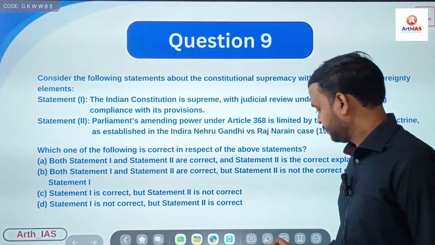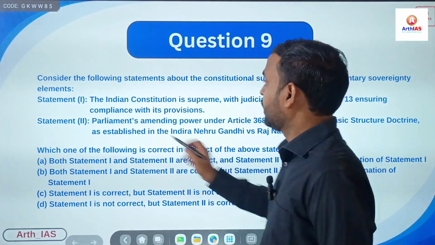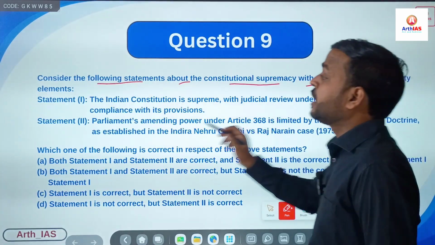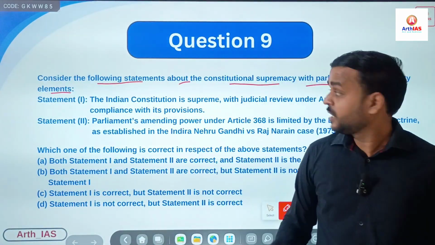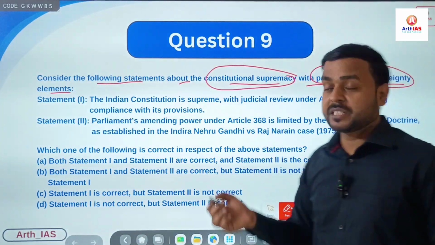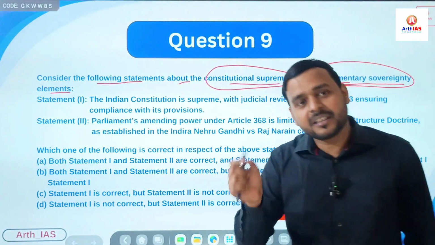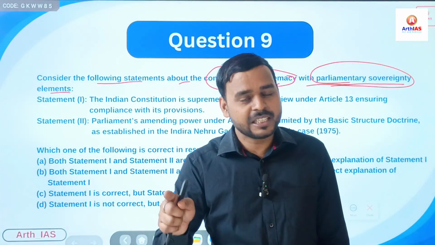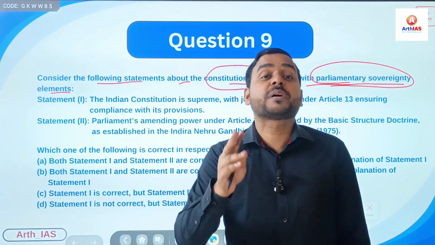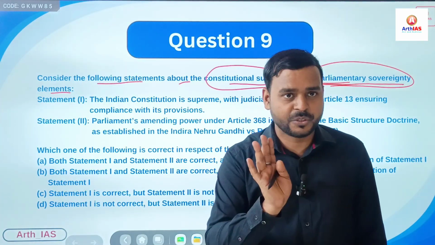Now, ninth question. Consider the following statements about constitutional supremacy with parliamentary sovereignty elements, right? So we have constitutional supremacy with parliamentary sovereignty elements. And what is the difference between parliamentary sovereignty and parliamentary supremacy? I have already made a separate video. You can watch that video, right? The link will be given in the description box, right? So don't have confusion between parliamentary sovereignty and supremacy. Again I am repeating, I have already made a separate video. You can watch that video.